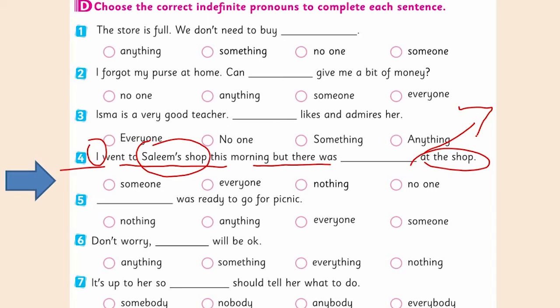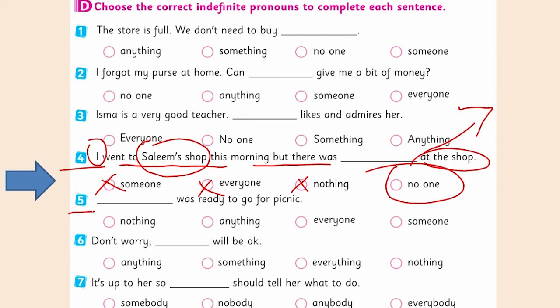Here the preposition is used for the people here. Always remember that. Yes, no one at the shop. Someone, everyone and nothing will be inappropriate options for this.